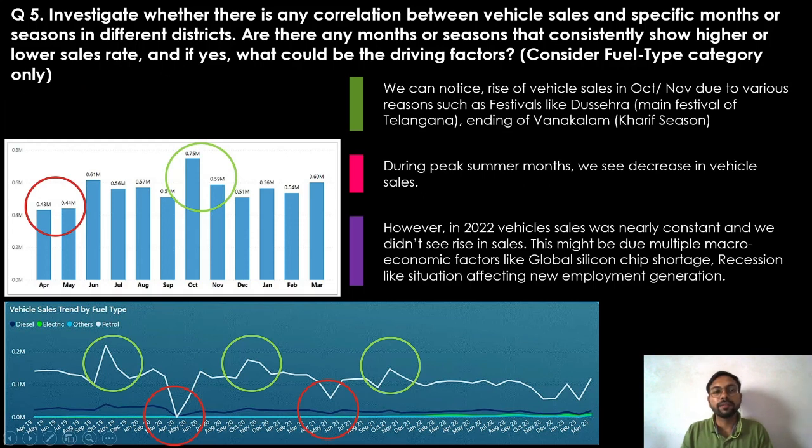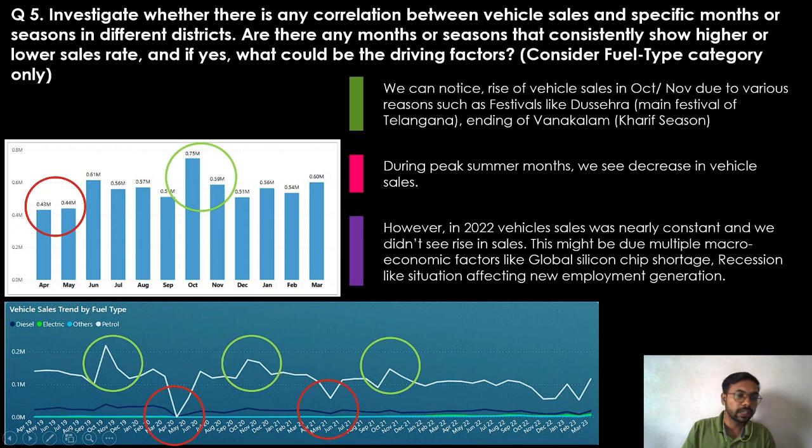Question 5. Investigate whether there is any correlation between vehicle sales and specific months or seasons in different districts. Here on the timeline, we can see that in October-November months, there is a rise in the vehicle sales. That may be due to festivals like Dasara, which is the main festival of Telangana. Also, it is the ending of the Vanakalam, that is Kharif season. We can notice on the chart that during peak summer months, April, May, we see decrease in vehicle sales.